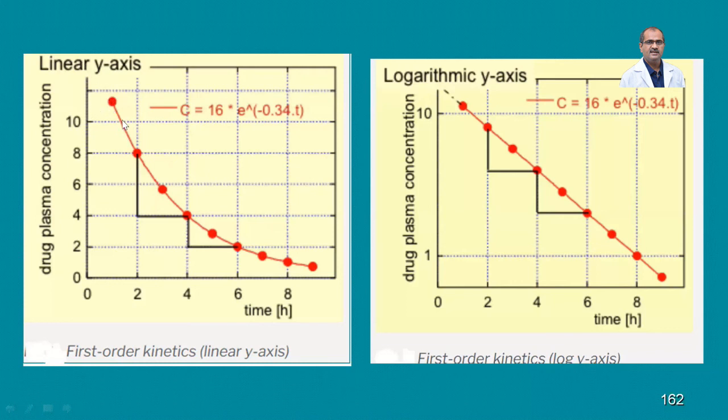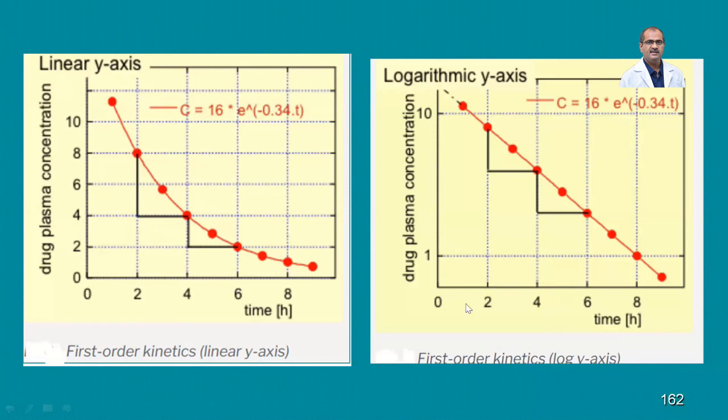Then it is reduced to 10, then to 8 in the second hour, then to 4 in the fourth hour, then 2, like an exponential, a stepwise decrease. Then if you plot it on a logarithmic scale,